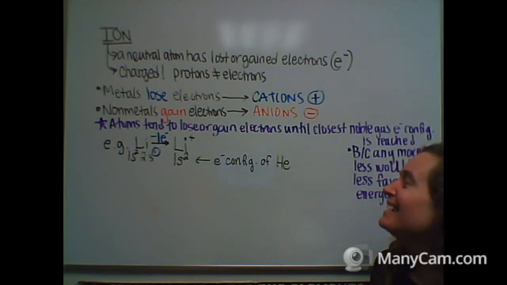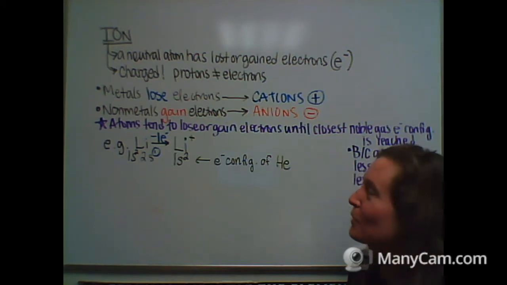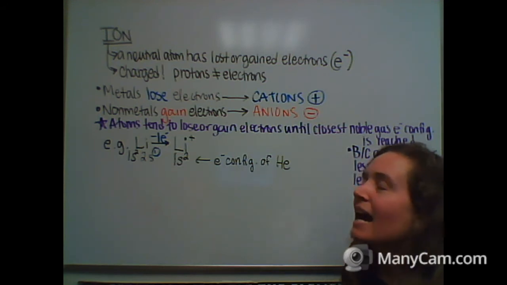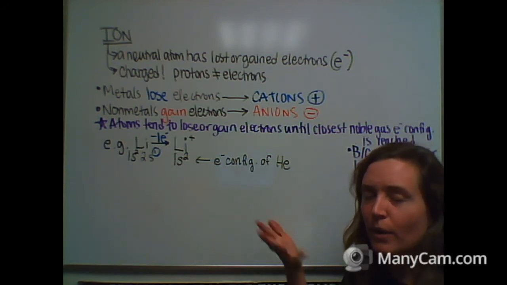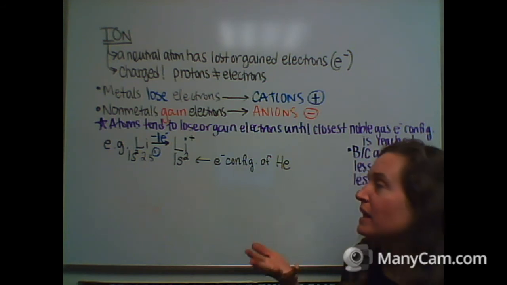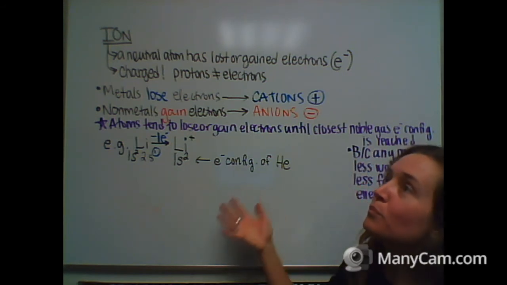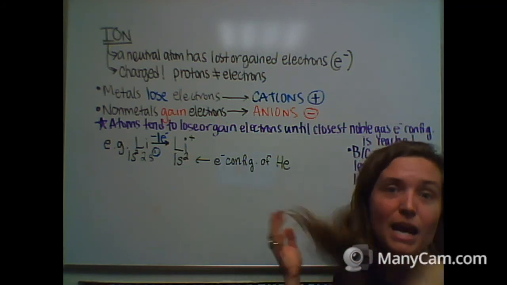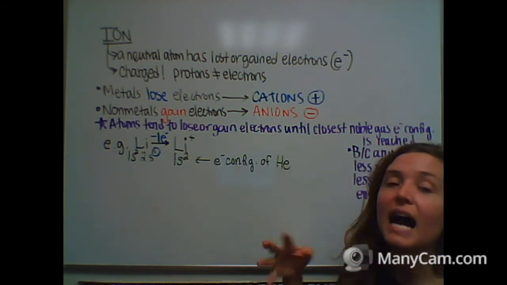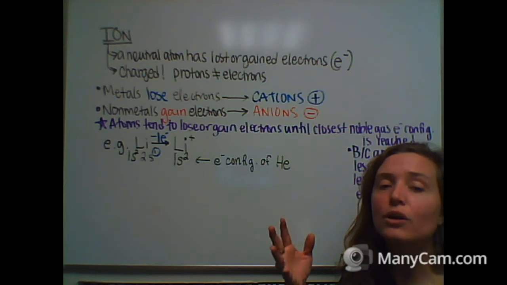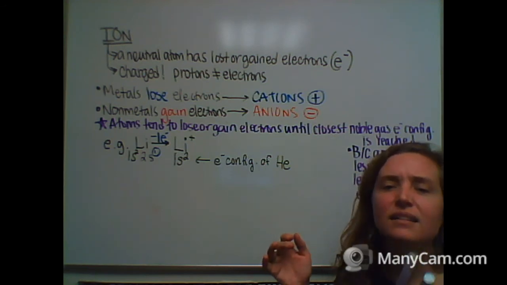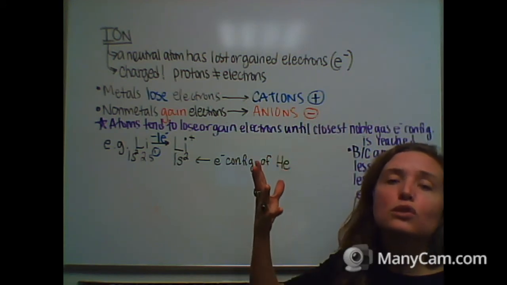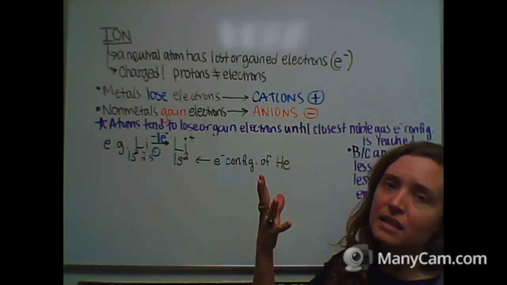Okay, so let's take a look at what happens, for example, when nitrogen becomes an ion. And actually, let me back up, and I want to clarify something. Remember last week we learned about the valence electrons, and we learned how to spot them and how to figure out where they were, right? They're in the outer shell, the outer largest n number shell, because they are the most loosely held in the atom.